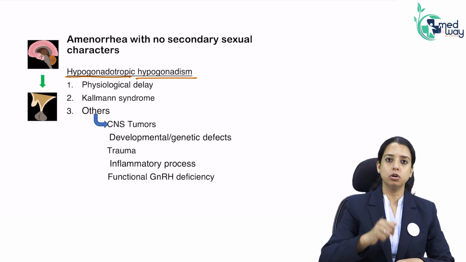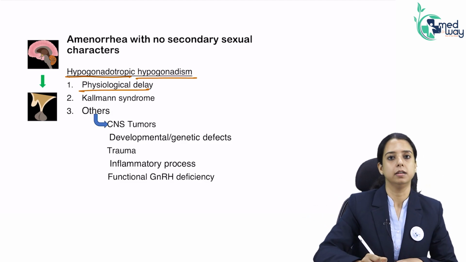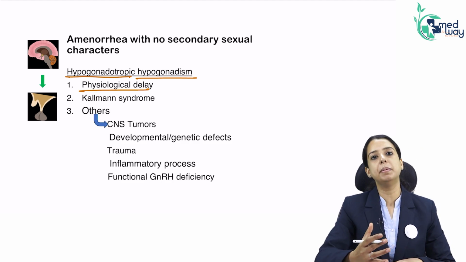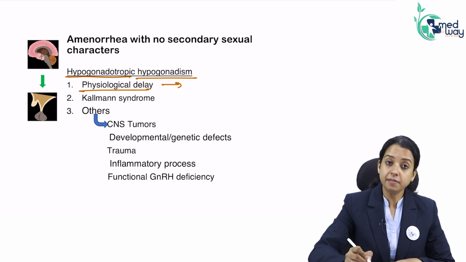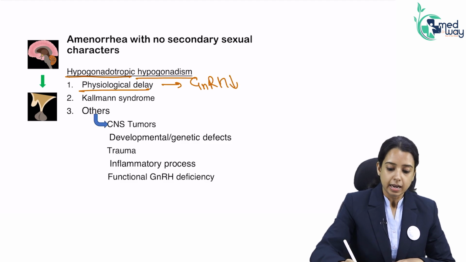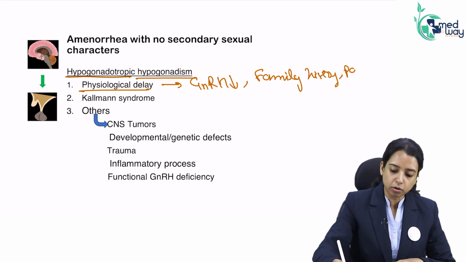The most common cause of hypogonadotropic hypogonadism is physiological delay. It is actually not a problem, but the person is physiologically made like that. In physiological delay, gonadotropin releasing hormone levels are very low. It is something in which you can also find a family history. And as such, there is no other pathology you can find.